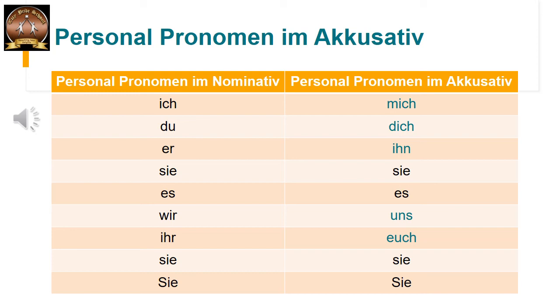So ich, du, er, wir and ihr, these 5 change in accusative and others remain the same. Okay? So again we'll read both of them. Ich mich, du dich, er ihn, sie sie, es es, wir uns, ihr euch, sie sie, Sie Sie. Correct? Now let us see how to use them in a sentence.